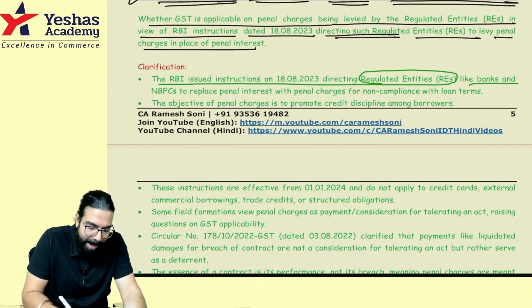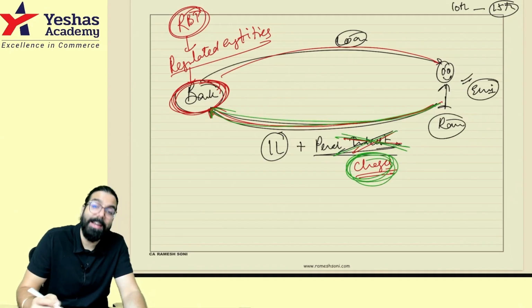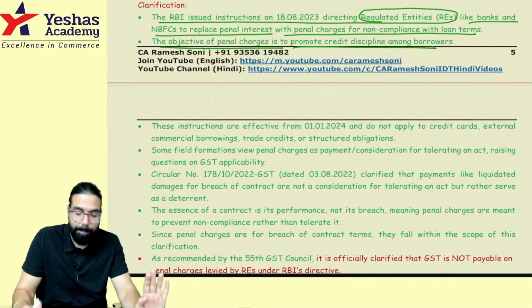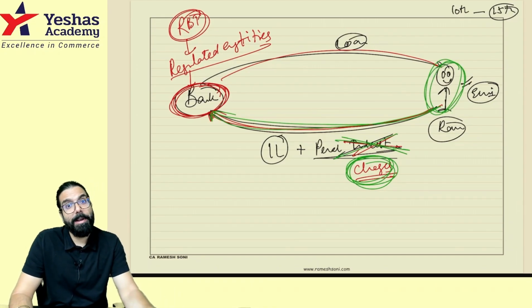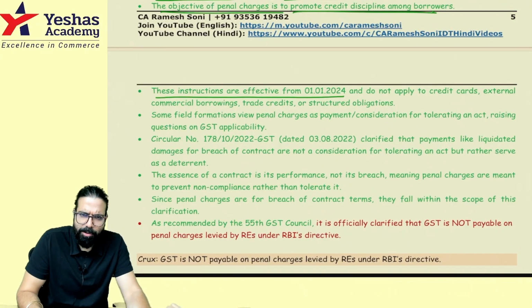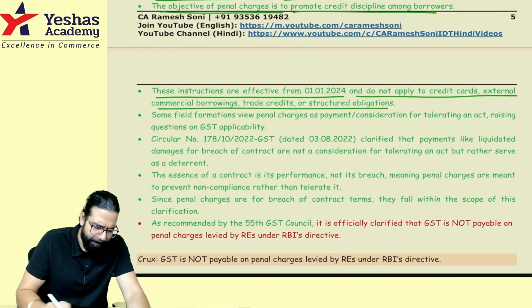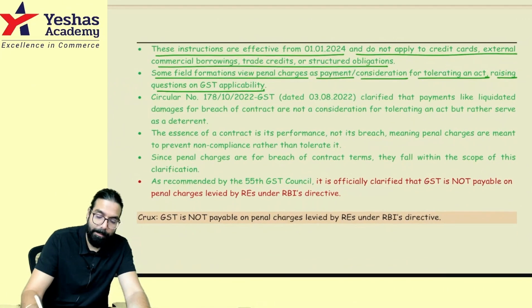directing regulated entities like banks and NBFCs to replace penal interest with penal charges for non-compliance. So basically, if people don't make the payment on time, instead of charging penal interest, charge them penal charges. Okay? The objective of penal charges is to promote credit discipline so that people start making the payment on time. These instructions are effective from 1st of January and do not apply to credit cards, etc., because on credit card interest anyway GST is there. Okay? Some field formations are of the view that penal charges are payment or consideration for tolerating an act, raising a question on GST applicability.